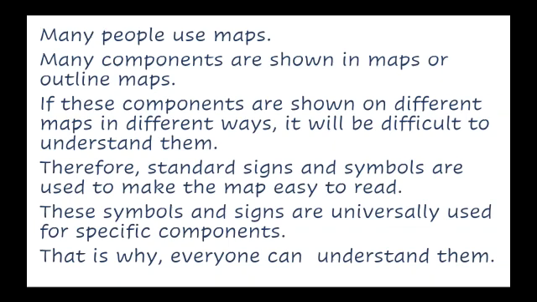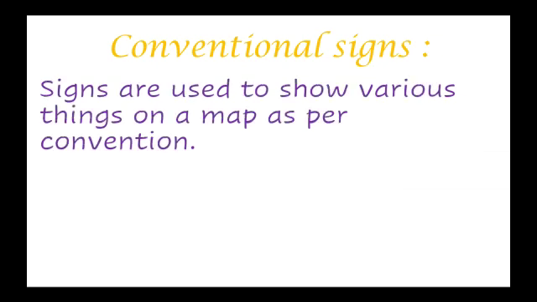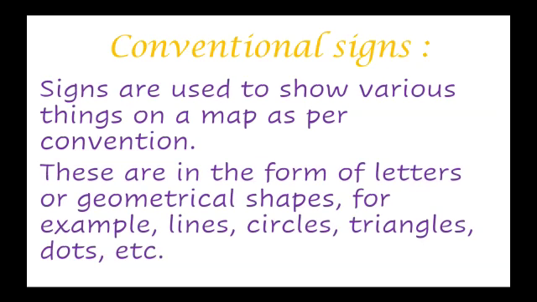So now let us see some of the signs and symbols further that can be used. Now, what are the signs and symbols? Let us see. First one is conventional signs. Signs are used to show various things on a map as per convention. These are the forms of letters or geometrical shapes, for example, line, circle, triangle, dot, etc. So the letters or geometrical shapes are used to make a sign.